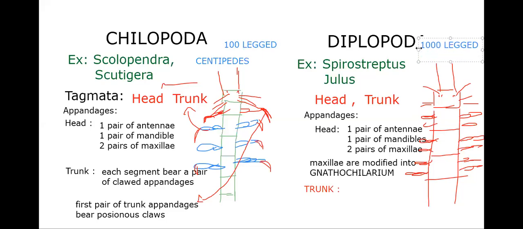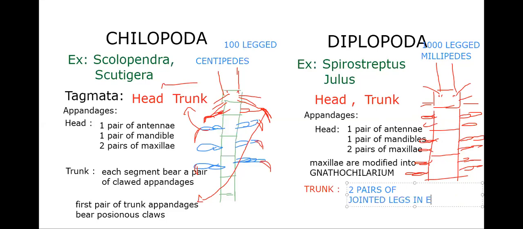On what basis? On that basis only. Here each segment bears one pair of jointed legs, and here each segment bears two pairs of jointed legs. That's why we say centipede, 100-legged animal, and millipede, 1,000 legs. So let me write here also: two pairs of jointed legs in each segment.